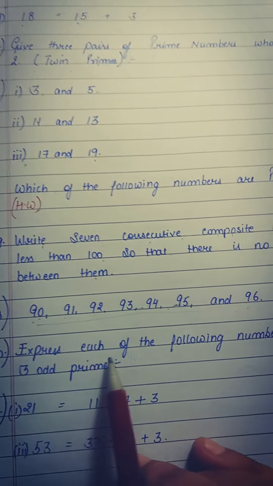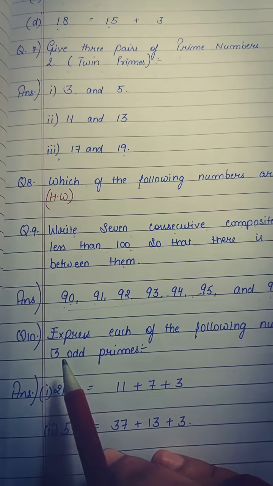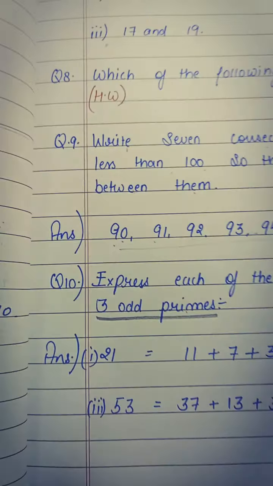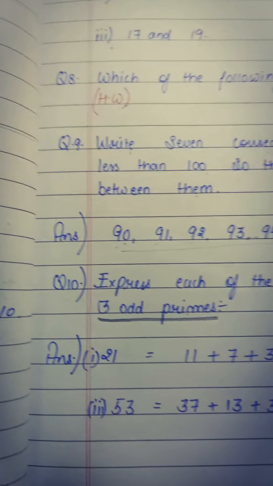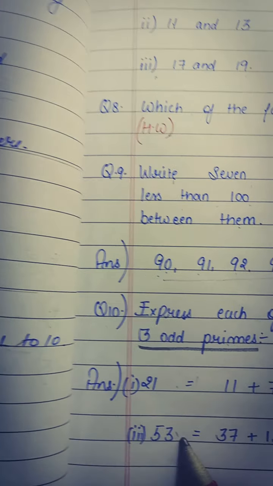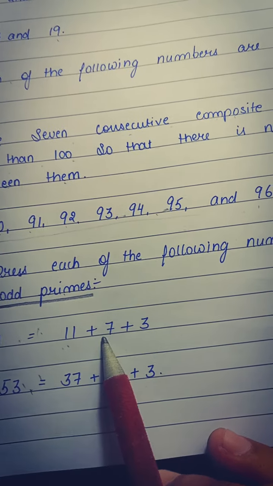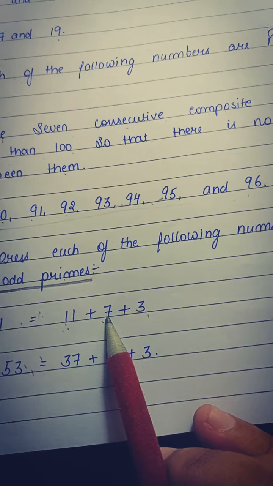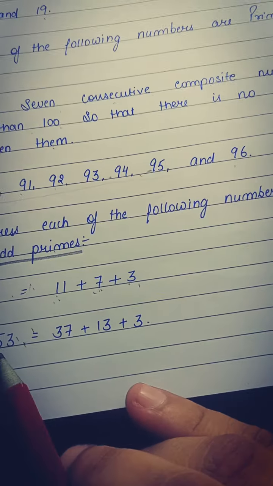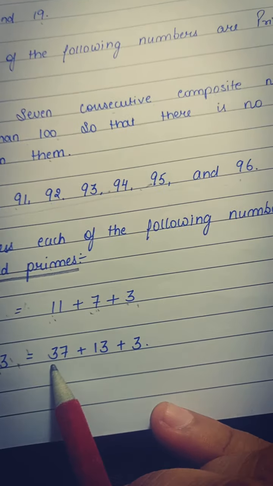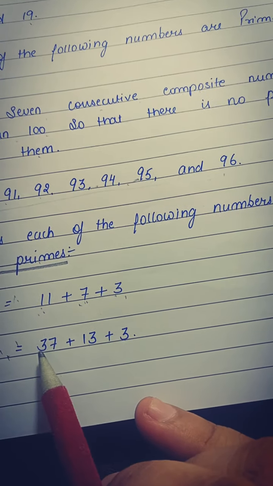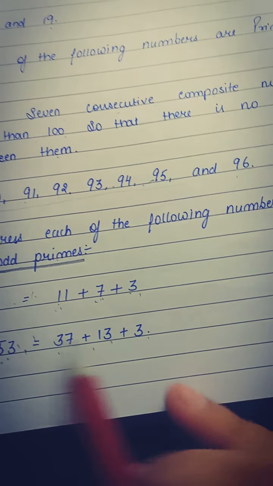Question number 10. Express each of the following as sum of 3 odd primes. This was about the sum of 2 odd primes. These are sum of 3 odd primes. Again, you cannot use 2 over here. Okay. 2 of them are done for you and the rest of them are homework. For 21, I can write 11 plus 7 plus 3. 11 plus 7, 18, 18 plus 3, 21. For 53, 37, 13 and 3. 37 and 3, 40, 40 and 13, 53.